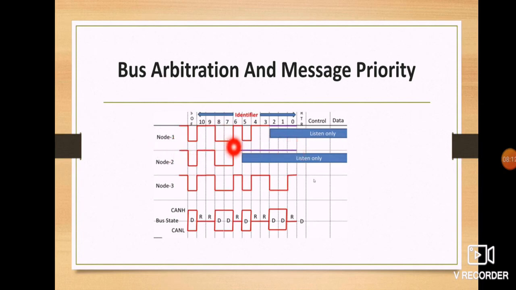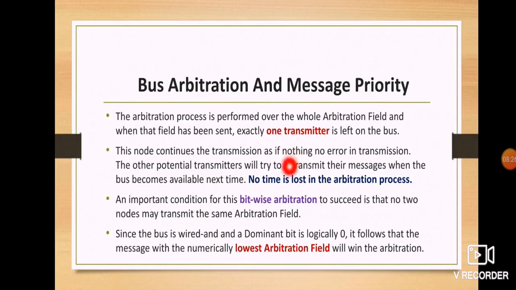If the arbitration value is high, it will lose. If the arbitration value is low, meaning the priority is high, then it will win the race. So there is no time lost to transmit or retransmit, and it can keep on taking part to transmit.